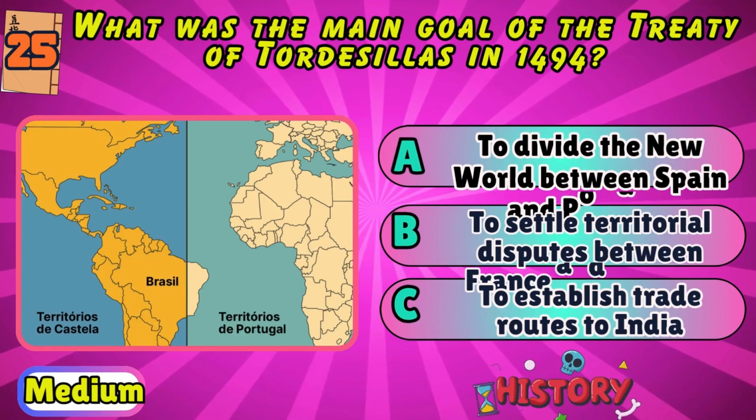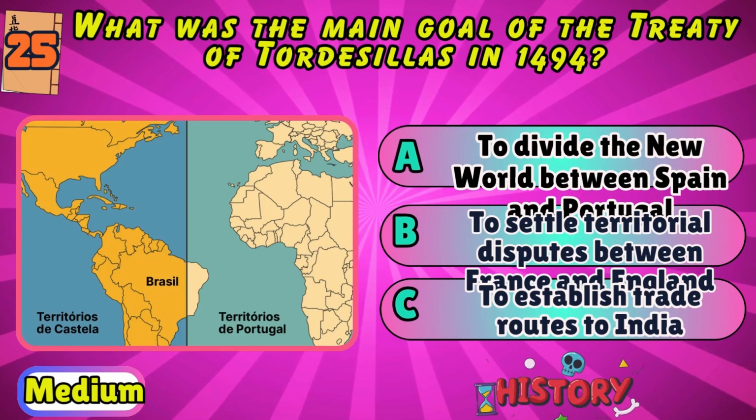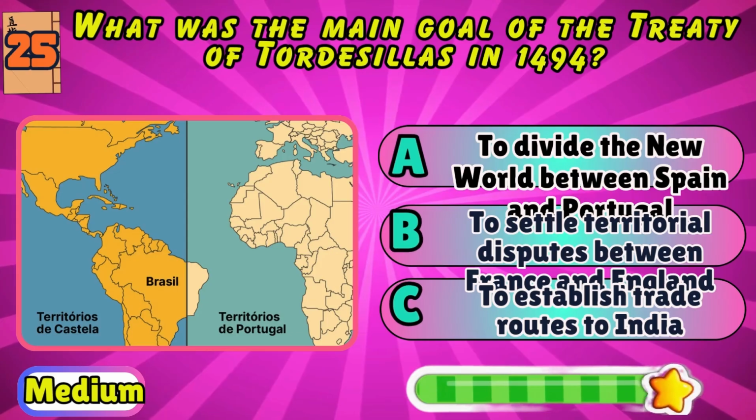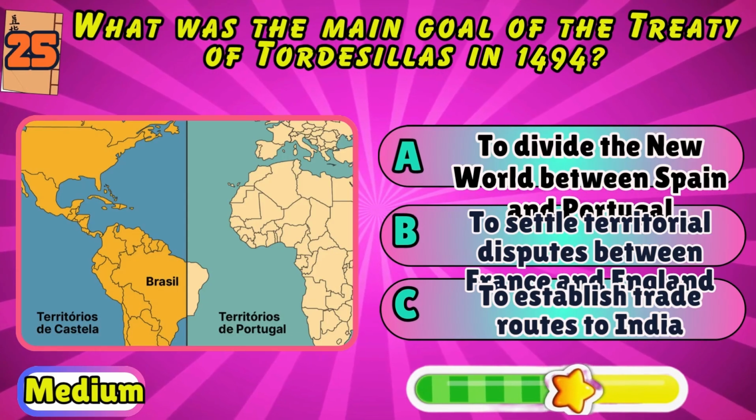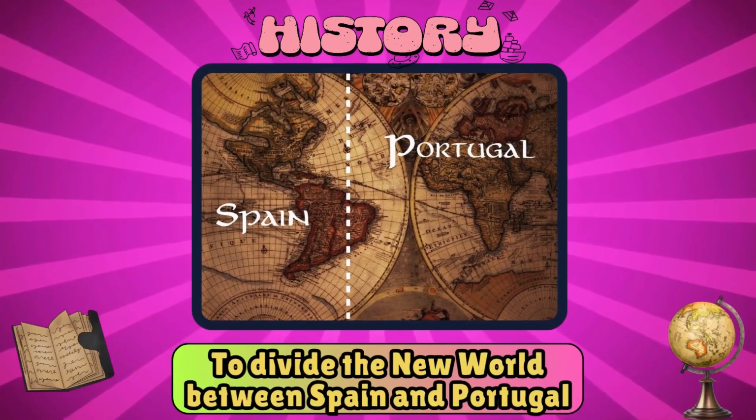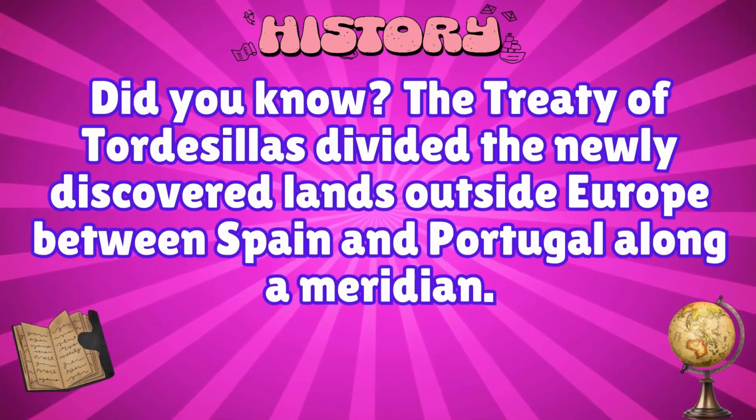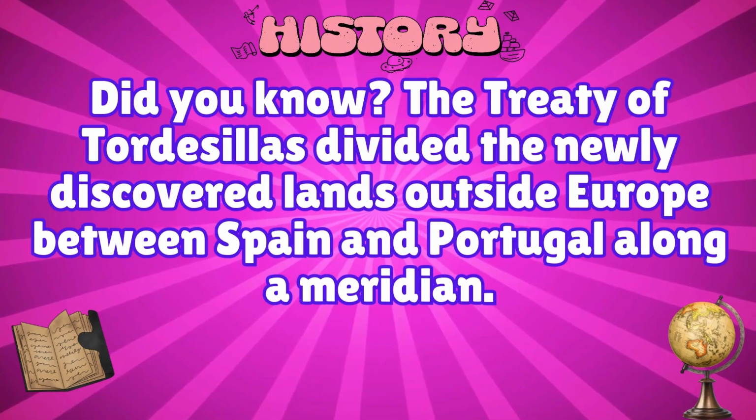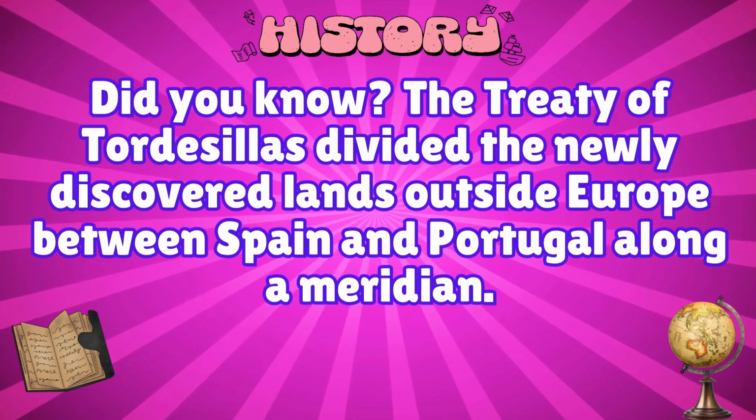What was the main goal of the Treaty of Tordesillas in 1494? To divide the New World between Spain and Portugal, to settle territorial disputes between France and England, or to establish trade routes to India? To divide the New World between Spain and Portugal. Did you know? The Treaty of Tordesillas divided the newly discovered lands outside Europe between Spain and Portugal along a meridian.